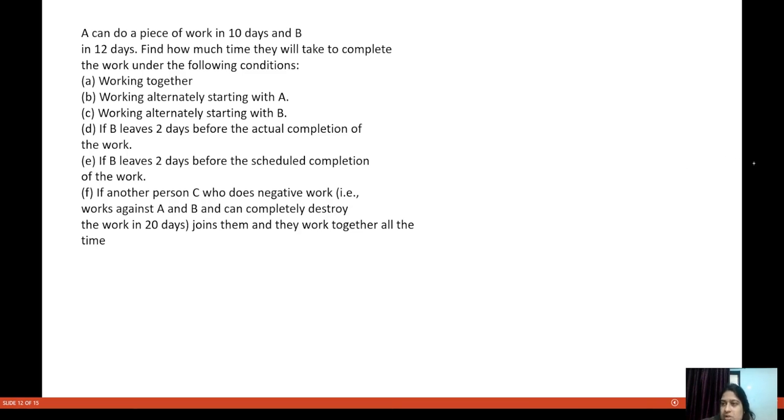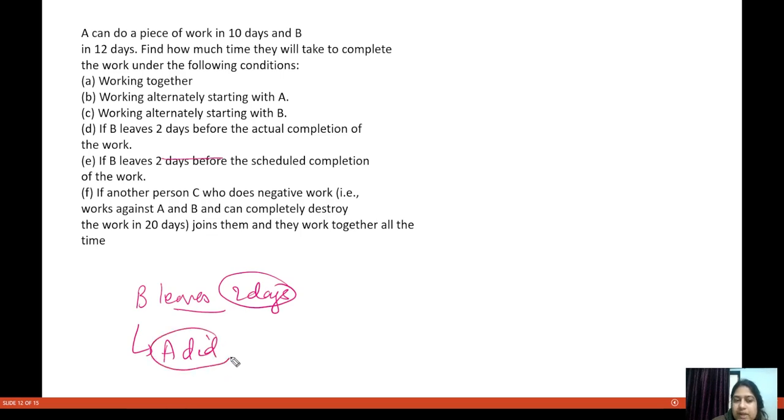And also, if you don't want to go into very cumbersome calculation, what you can do here is see this. It says B leaves 2 days before actual completion of the work. So that means whatever work was left, A did for 2 days.